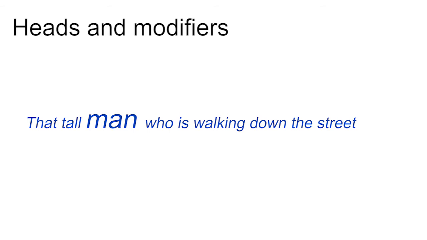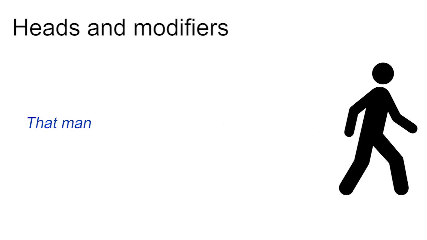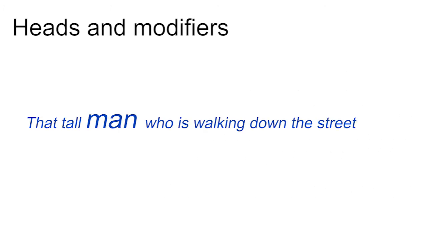All these words are optional. The really essential word, if we want to understand what this phrase refers to, is man. I could leave most of the other bits out and just say, that man, and I would still be able to use the phrase to refer to the same thing. But man can't be left out. We can't say, that tall who is walking down the street. So man is the most important word in this phrase, the one which tells us what the whole phrase is about.